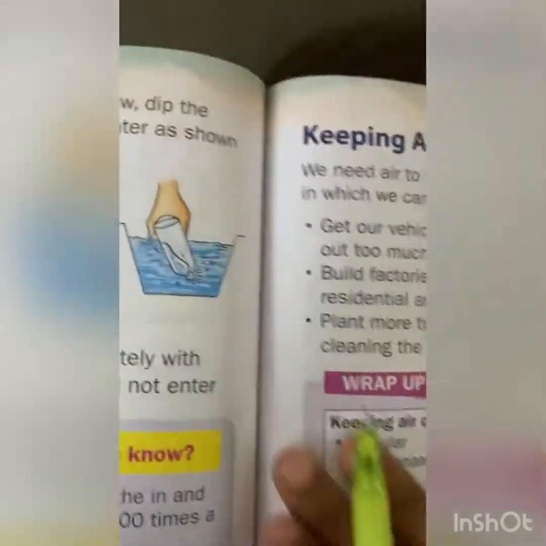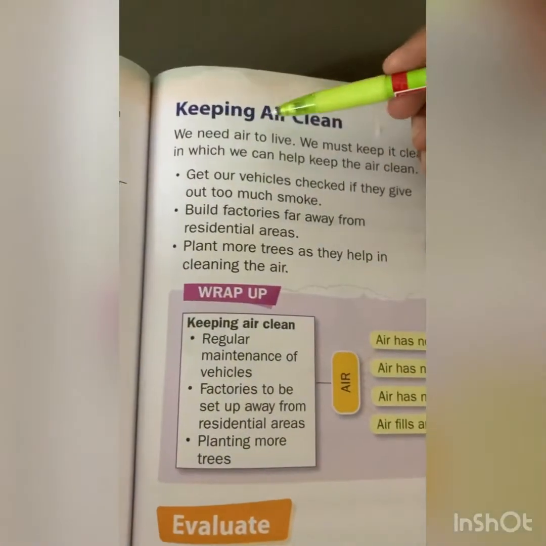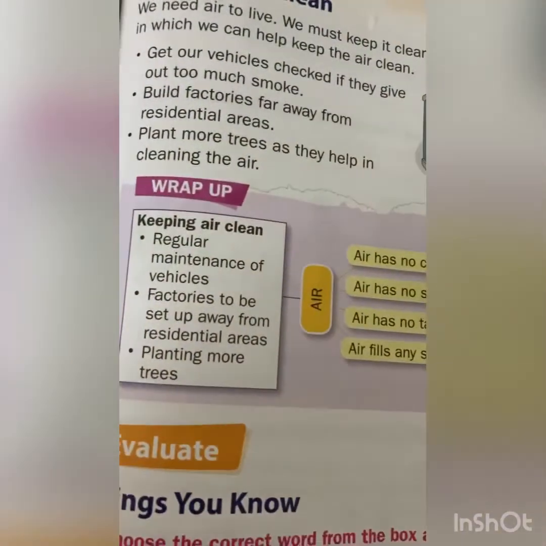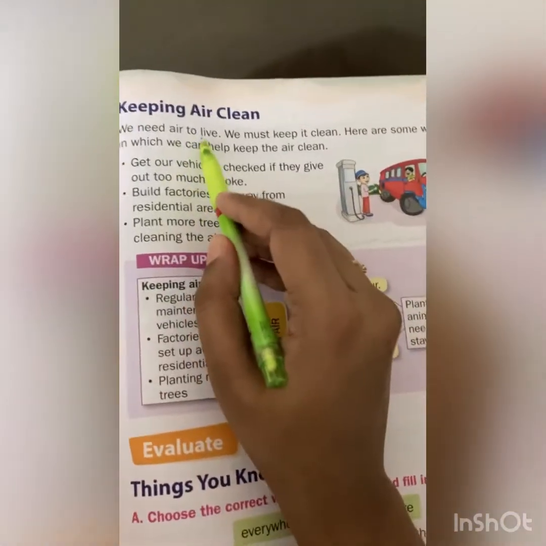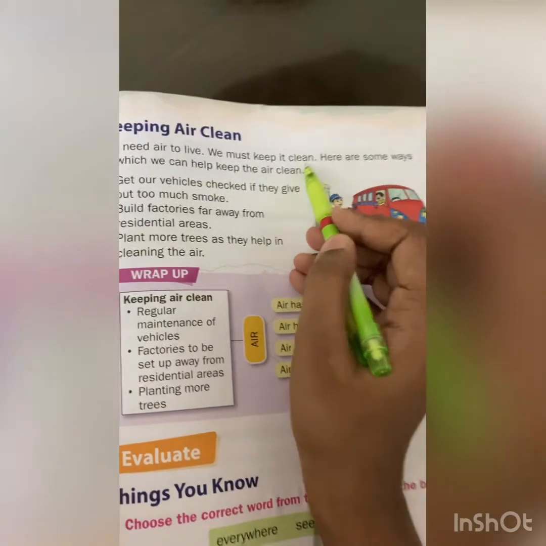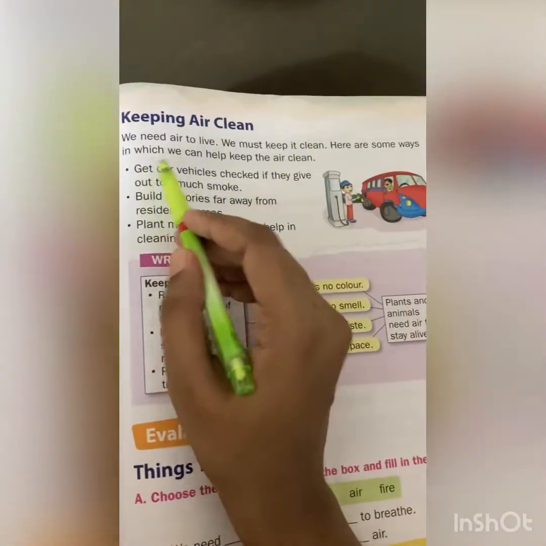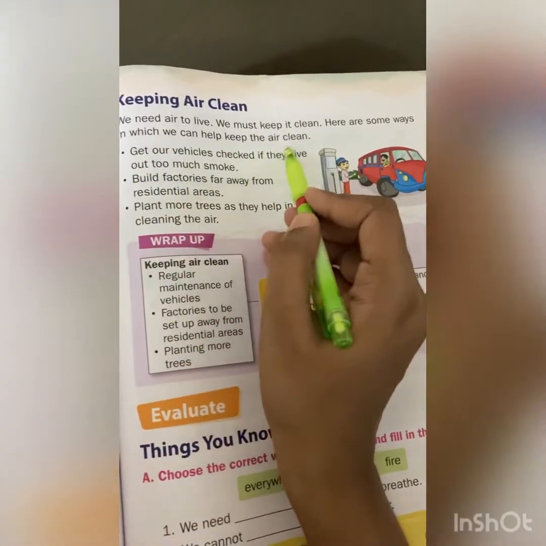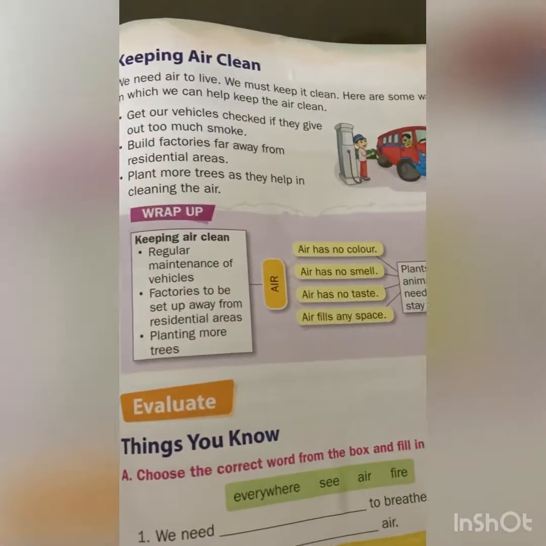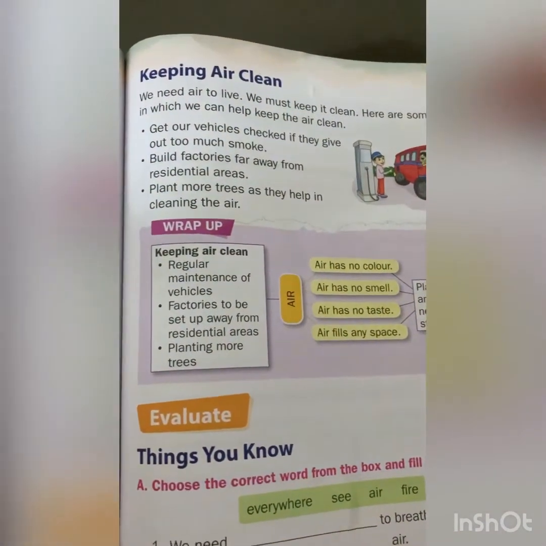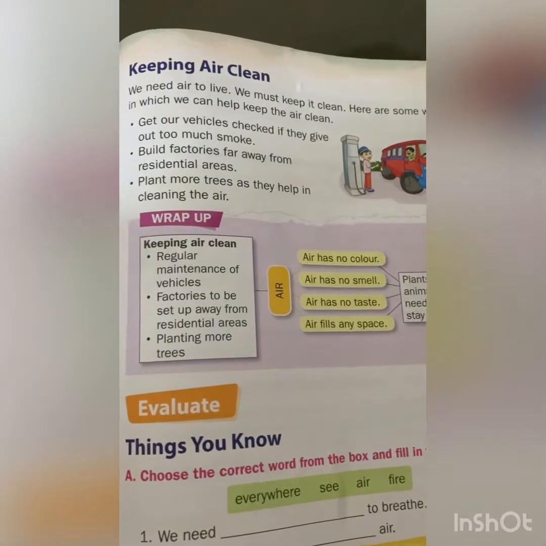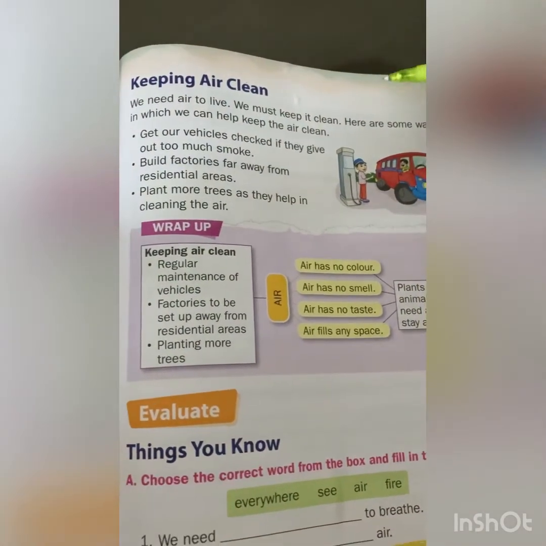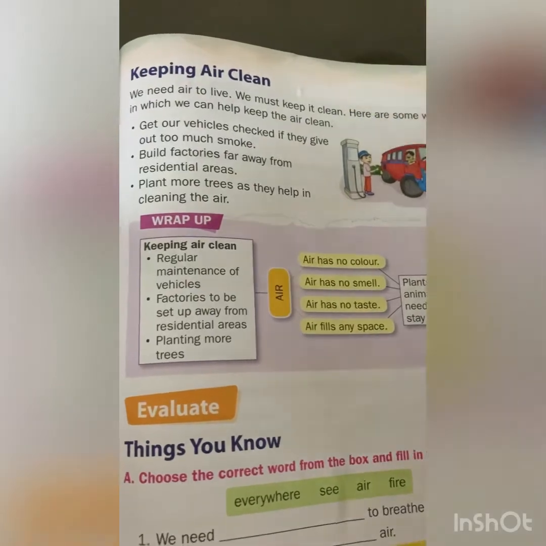Children, now keeping air clean. We need air to live, so we must keep it clean. Here are some ways that we can keep the air clean.